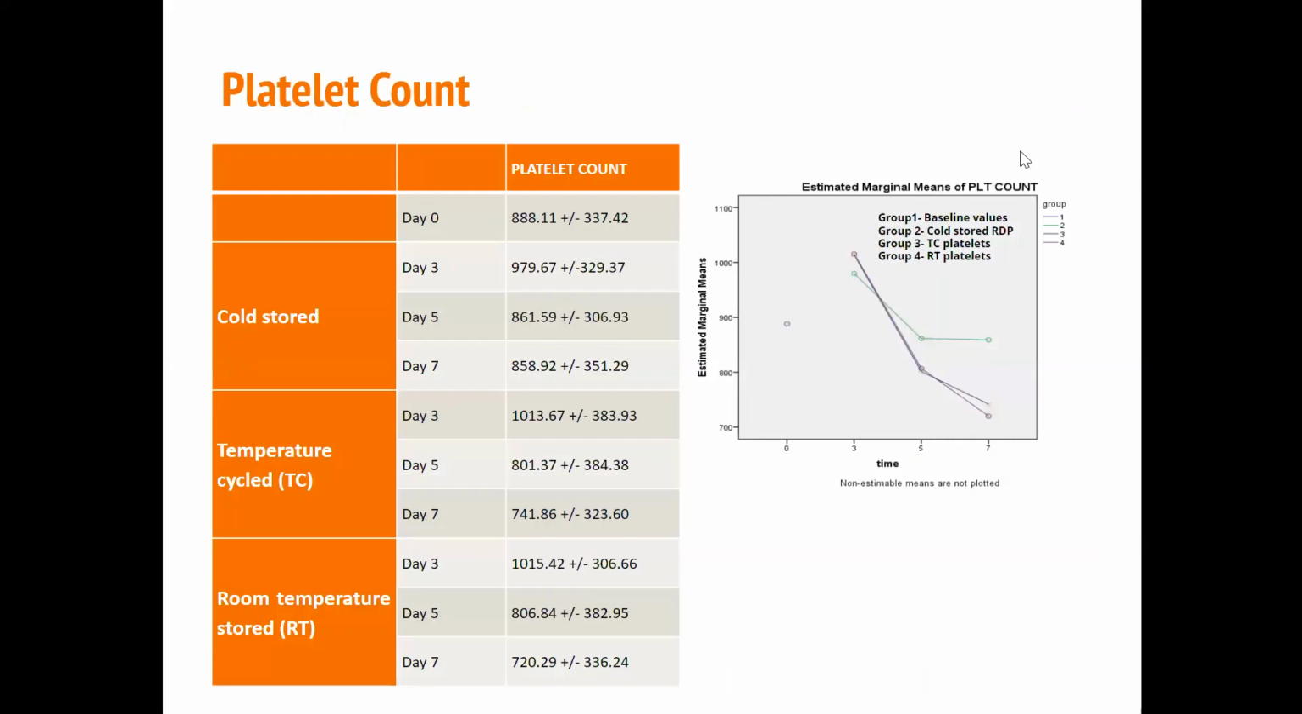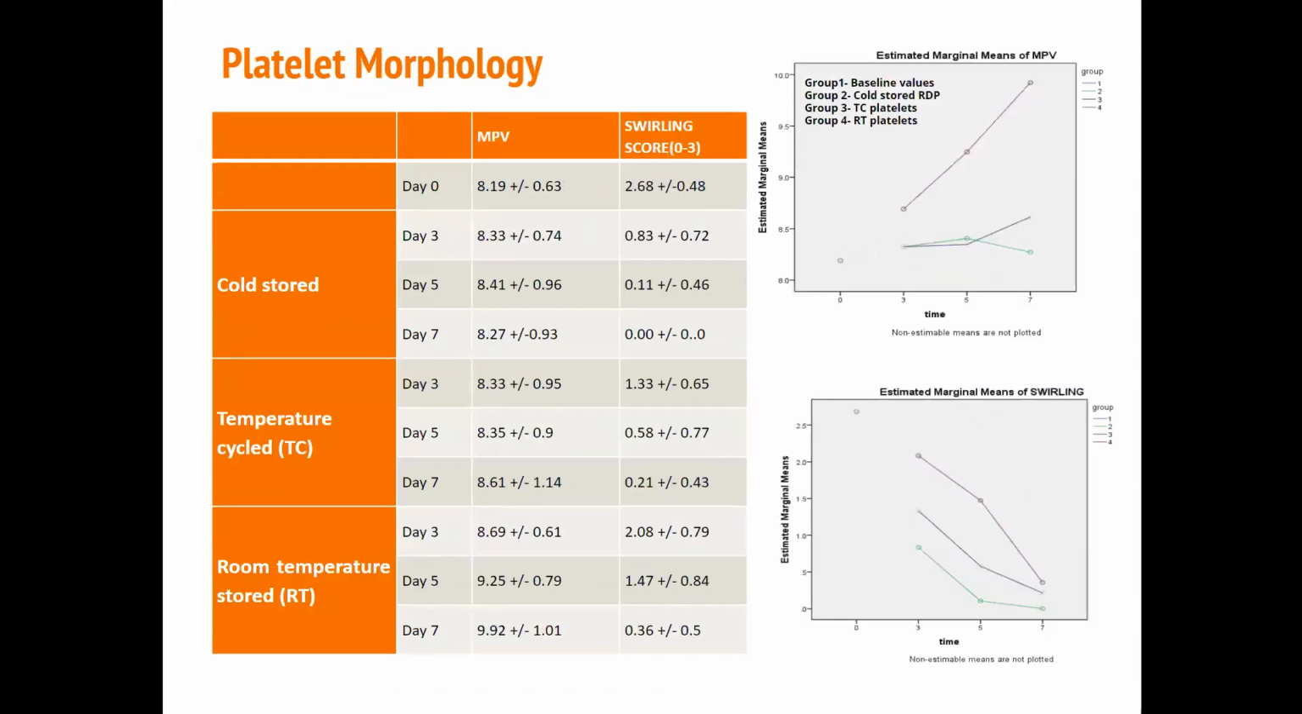The platelet count in all 3 groups increased from day 0 to day 3 and then decreased gradually. The lower platelet count on day 0 may be due to platelet clumps formed during preparation of the platelet components. The mean platelet count in cold stored platelets remained relatively stable from day 5 to day 7, whereas the room temperature and temperature cycled platelets showed a fall in platelet counts after day 5.